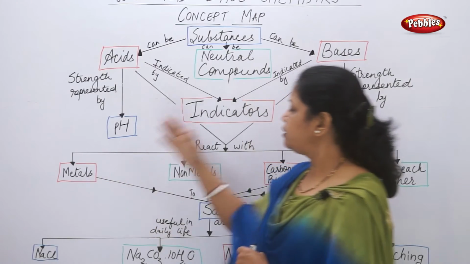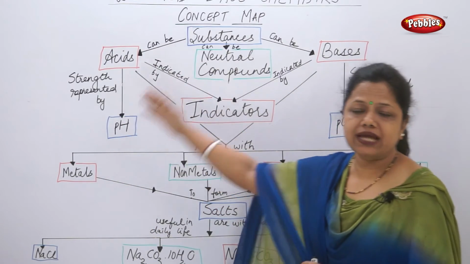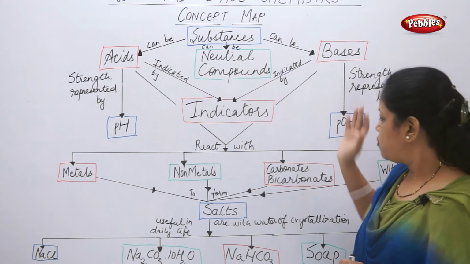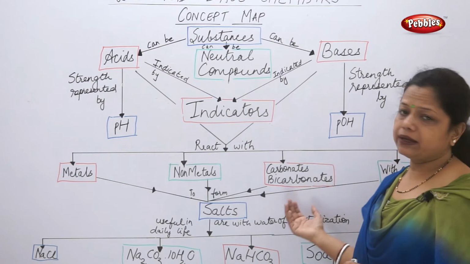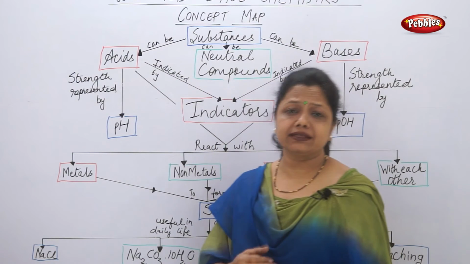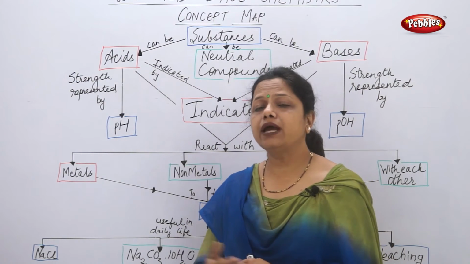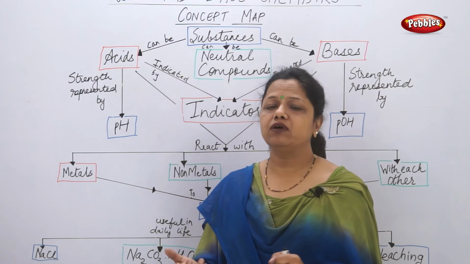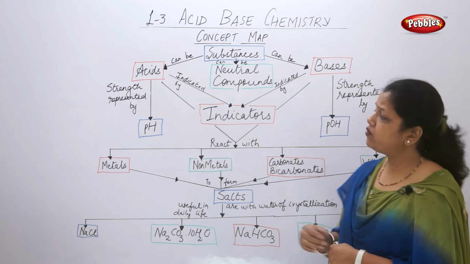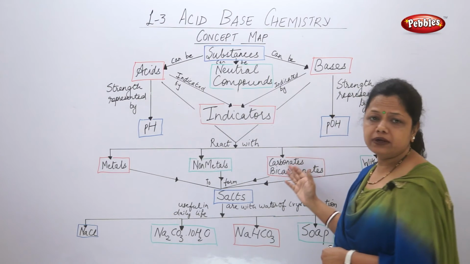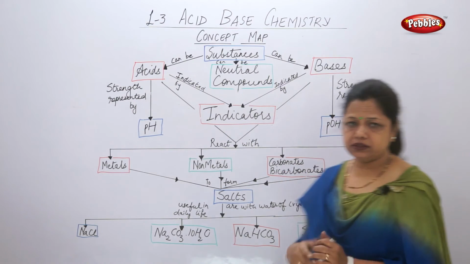The metals and non-metals can react both with acids and bases. What about carbonates and bicarbonates? Carbonates and bicarbonates also can react with acids by the evolution of carbon dioxide. So carbon dioxide is released when acids react with carbonates and bicarbonates.